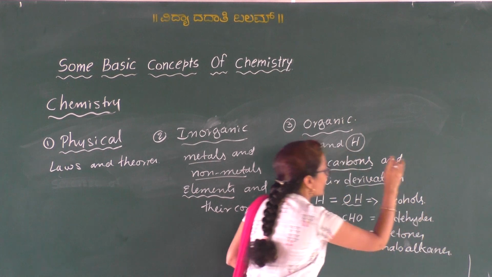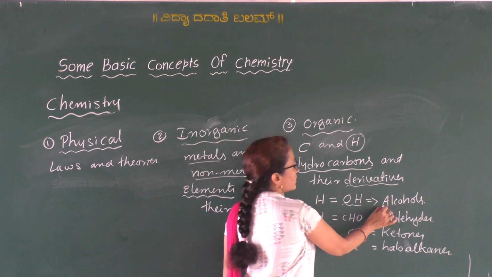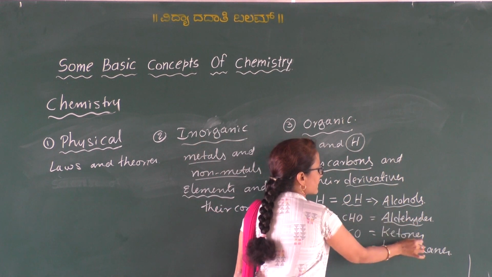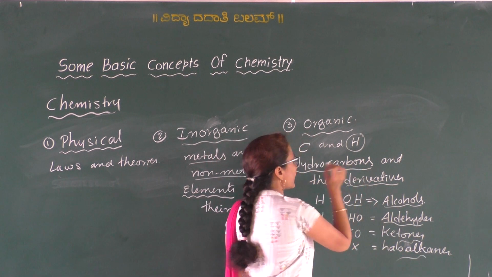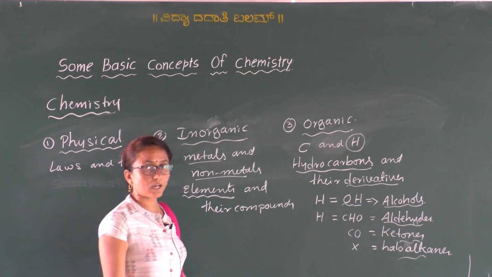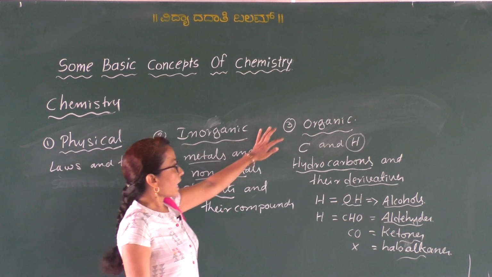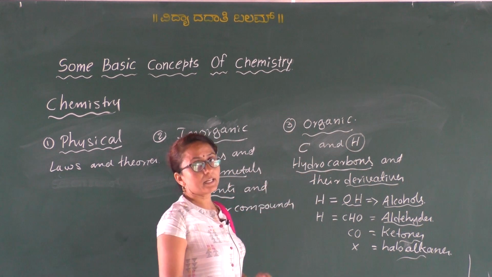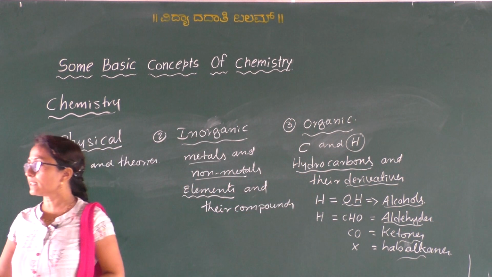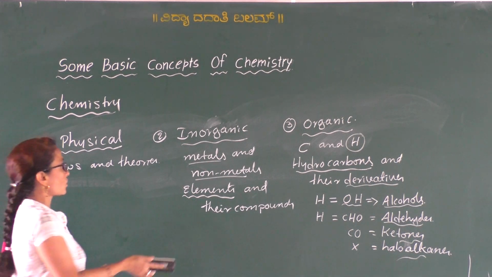So etc. What are these? That is alcohols, aldehydes, ketones, haloalkanes. All these are known as what? The derivatives of hydrocarbons. So thus organic chemistry deals with hydrocarbons and their derivatives. So these are the three main branches of chemistry.